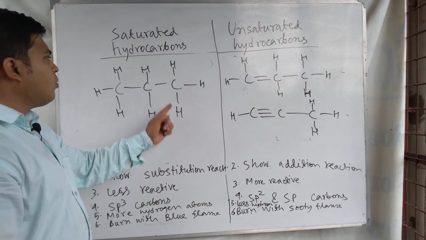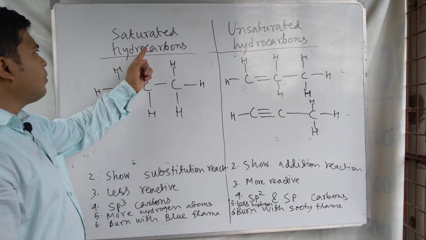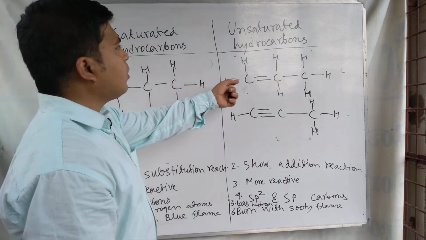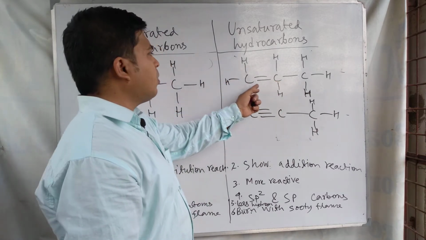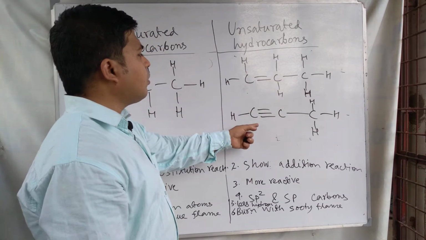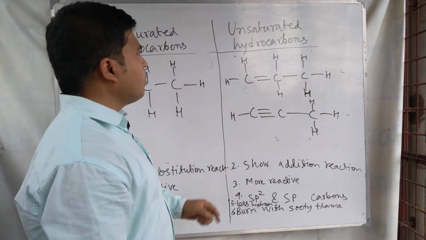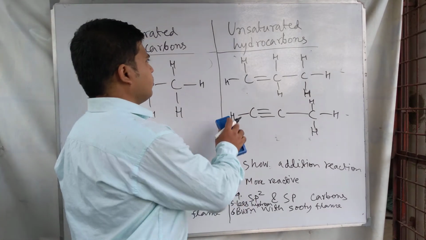When the compound has only carbon-carbon single bonds, it is a saturated hydrocarbon, and when the compound has either a carbon-carbon double bond or a carbon-carbon triple bond, these are called unsaturated hydrocarbon.